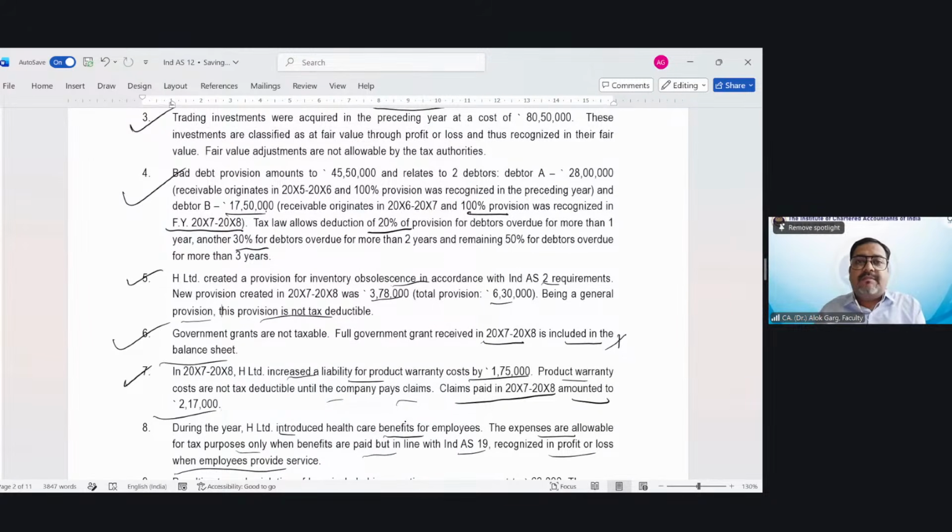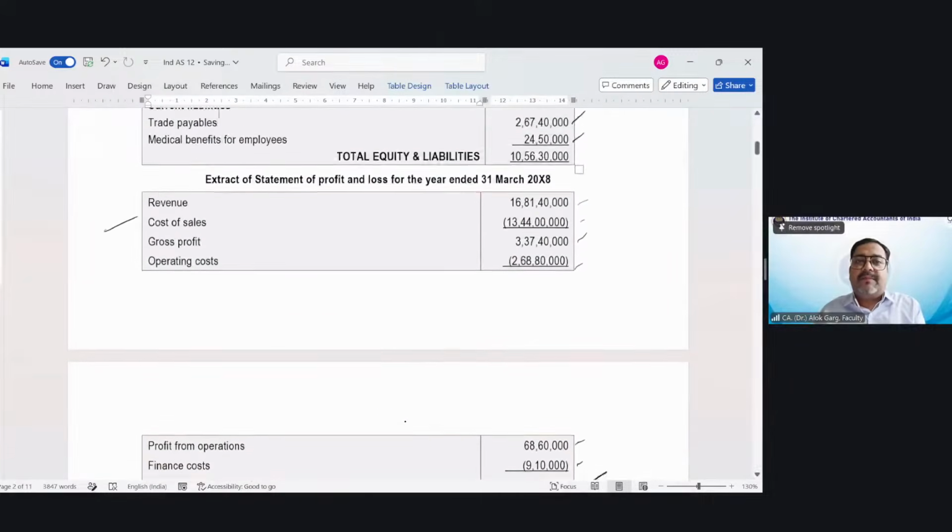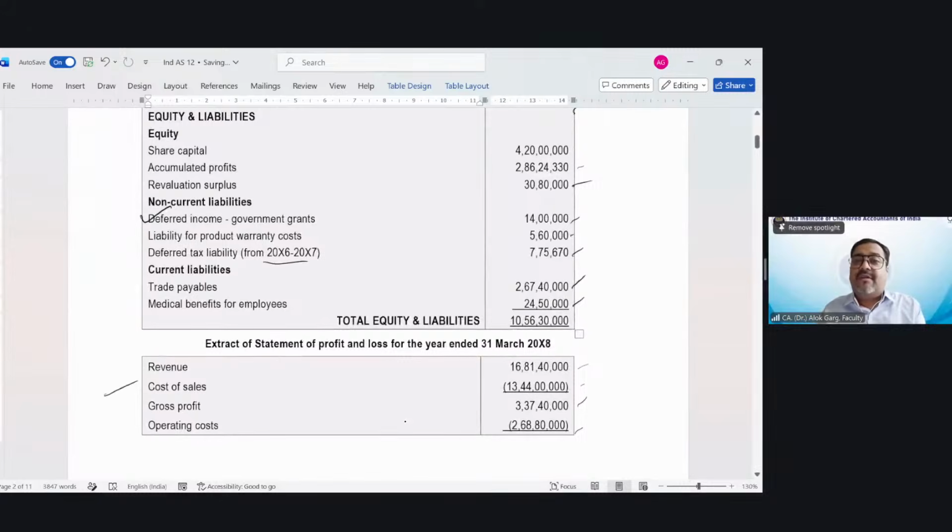Okay. So let me see if there is anything given in the P&L. Nothing is given in the P&L, so let's look at the balance sheet. If it has been accrued, the liability must be there. Yes, medical benefits for employees, 24 lakh 50,000. It means this 24 lakh 50,000 is part of your operating cost. So medical benefit expenses account debit to medical benefit provision account. This entry would have been passed, so this 24 lakh 50,000 rupees has been recognized in the P&L, right?